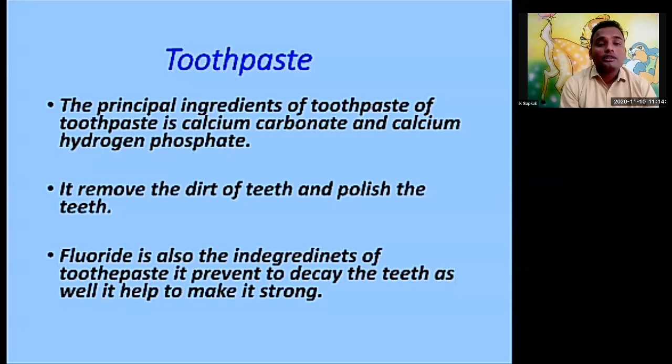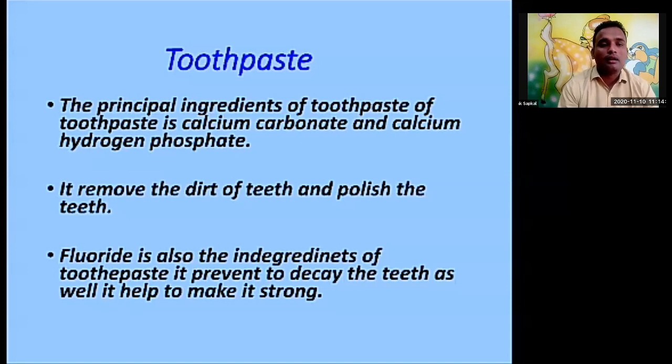Now the next part is: what are the sources of fluoride? Fluoride is a natural ingredient contained in the toothpaste, but from where else can we get fluoride? It always helps to make your teeth strong.